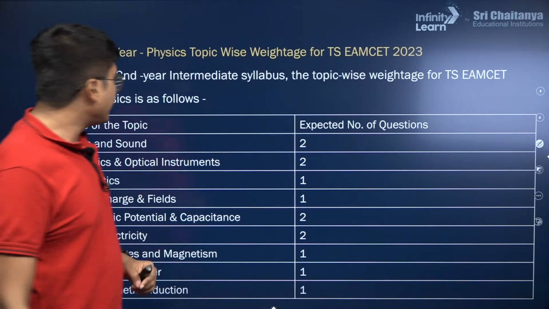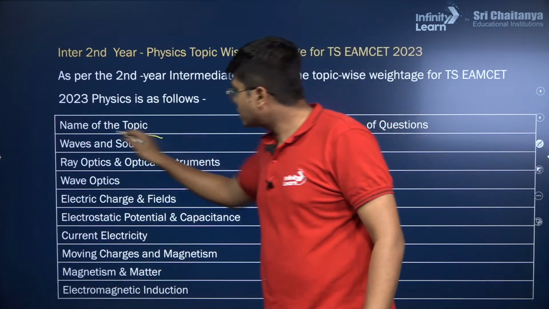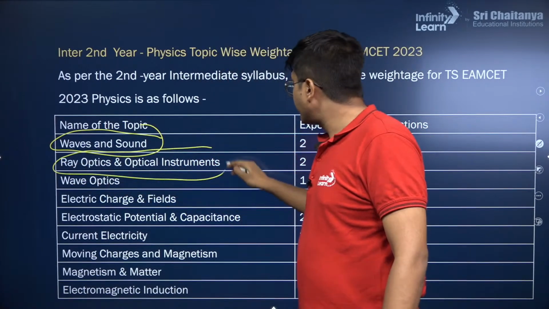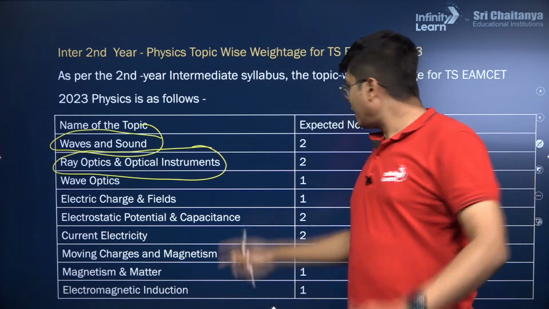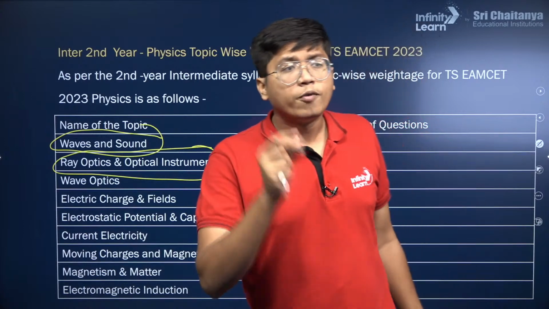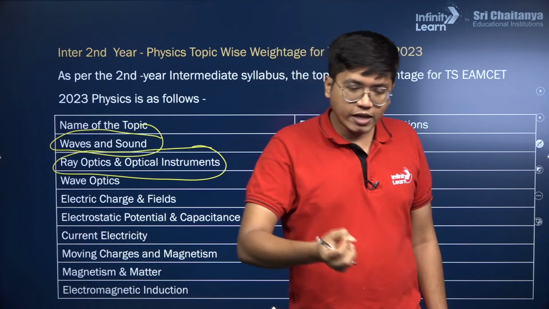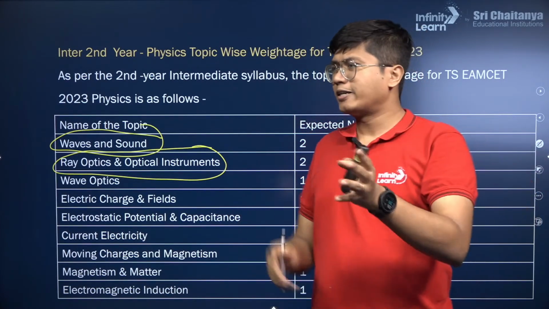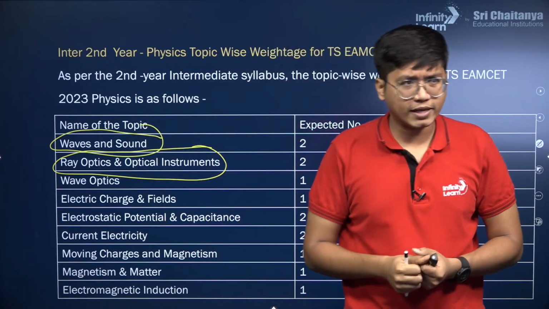For intermediate second year topics, you see waves and sound, important, 2 marks. Then optics, the entire optics part, especially ray optics, is important. Wave optics comparatively is easier because you only have interference, diffraction, polarization, where again in Eamcet you will not get too complicated arrangements. Even if they ask from interference, they will ask you for basics like the position of the fringes and so on. It won't get way too complicated.